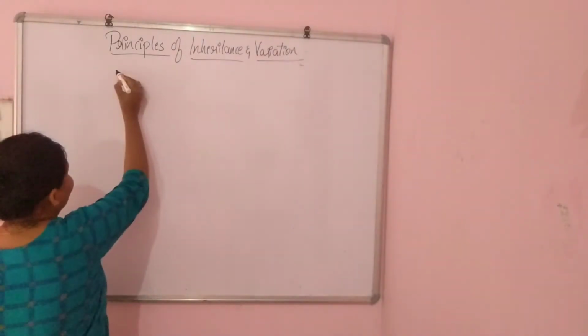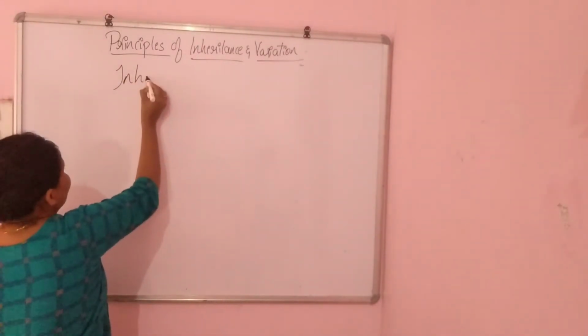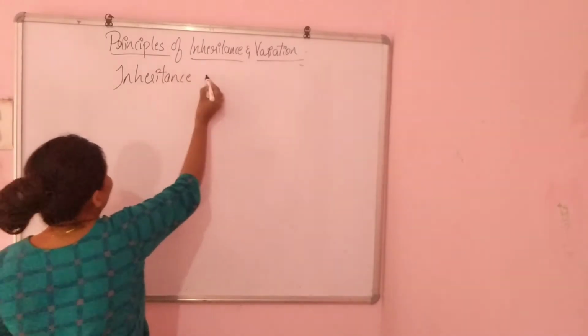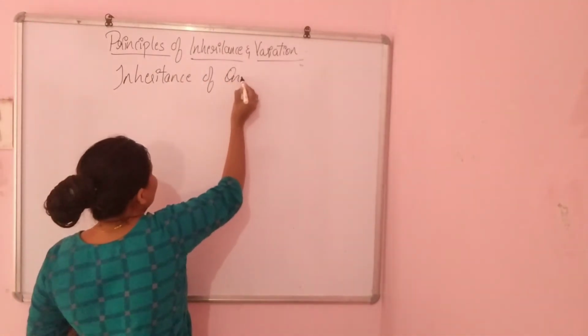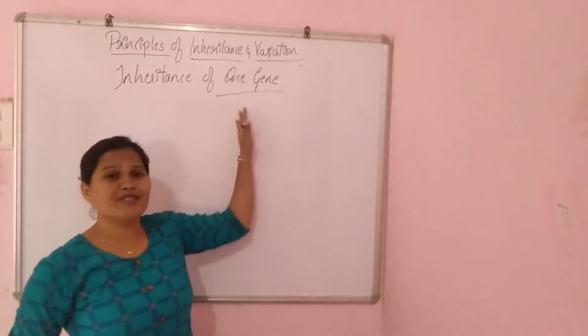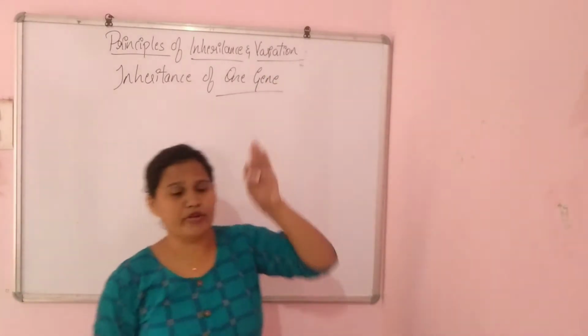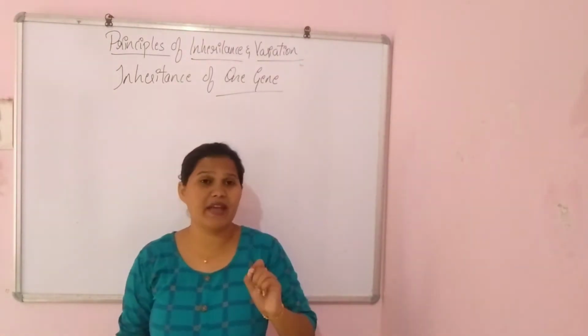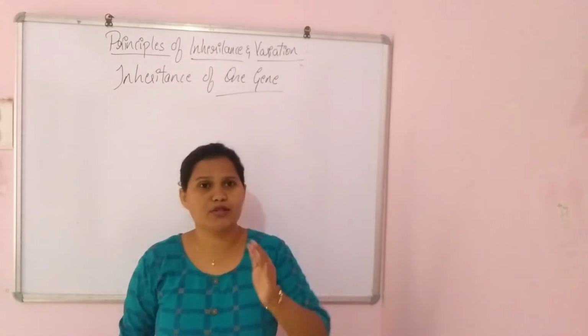So let's go on with the inheritance of one gene. See here, just focus on the one gene. Here Mendel is going to tell us how a single gene gets transferred from the parents to their offsprings.